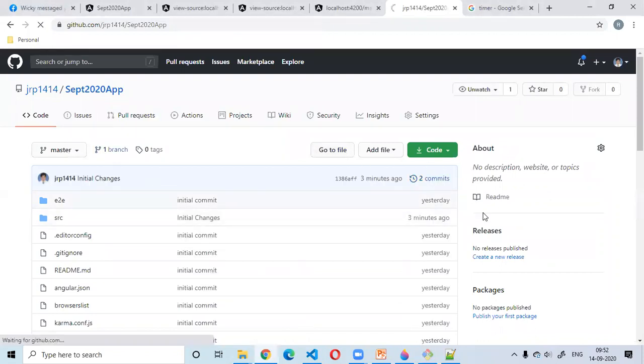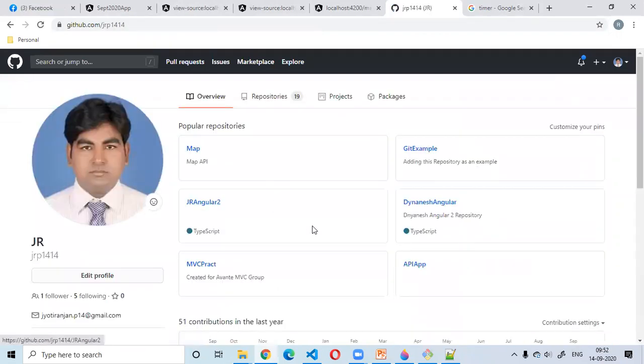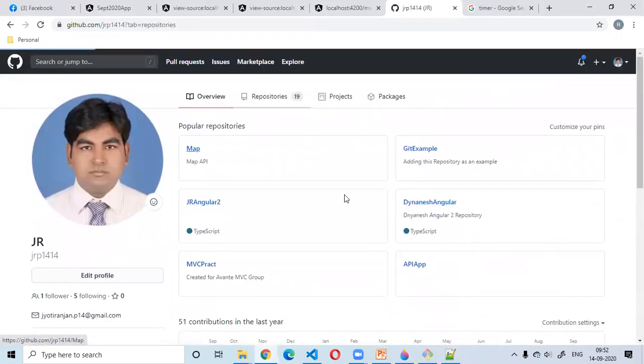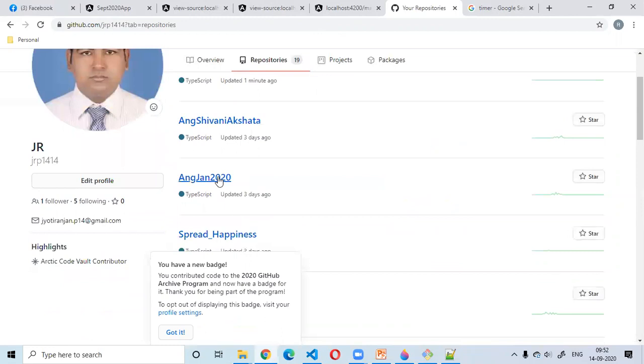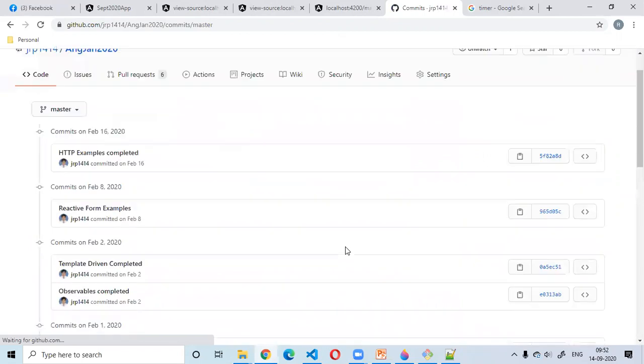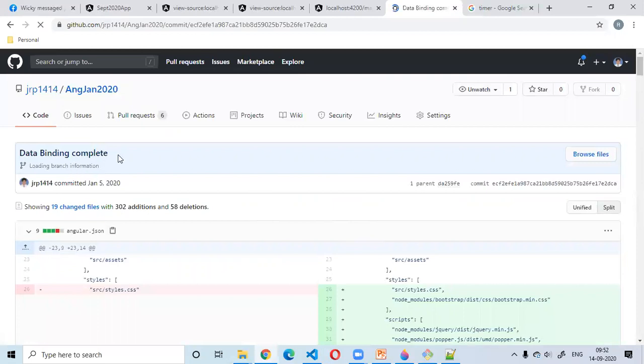Okay, I think we are good. I'm going to share this link with you in a moment. Every day after the class, what I'm going to do is commit the changes, so that it will be easier for you to understand what we discussed in that particular class. For the previous class, we discussed data binding.